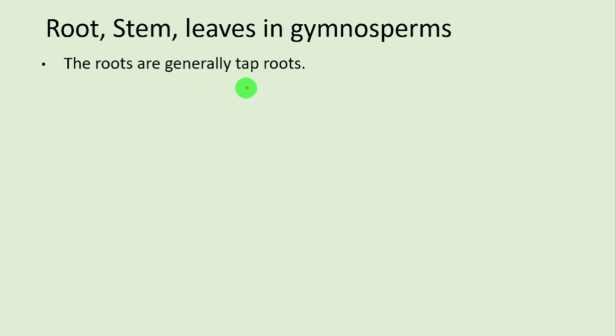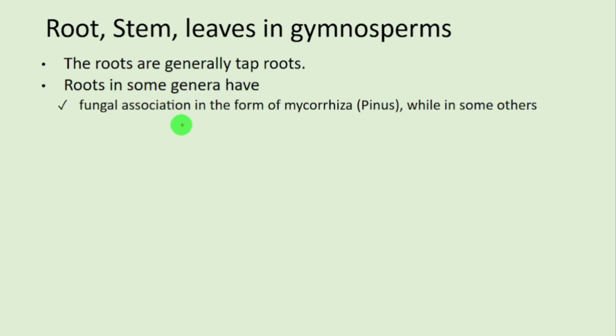The root system is a taproot system. What is taproot? When the seed forms the radicle, the radicle forms the primary root, and then lateral roots develop on the primary root. This kind of system is called taproot system. Roots in some genera have fungal association in the form of mycorrhiza, and the example is Pinus tree.